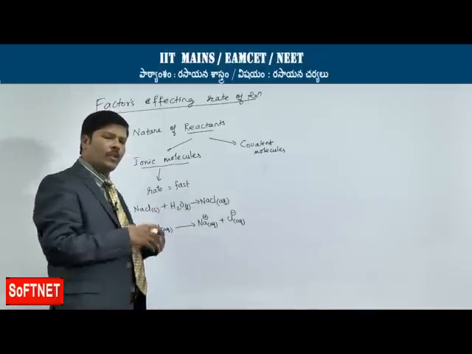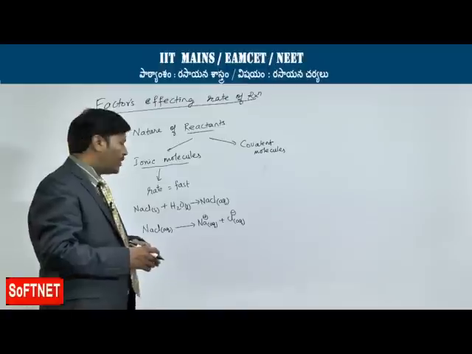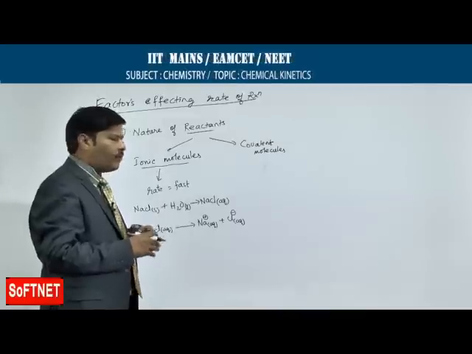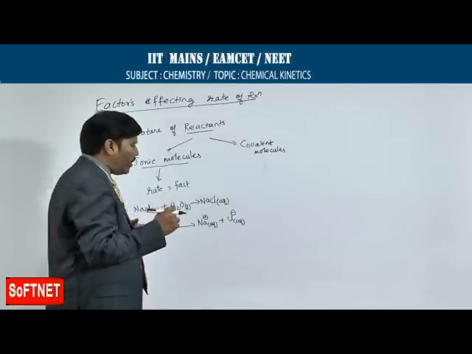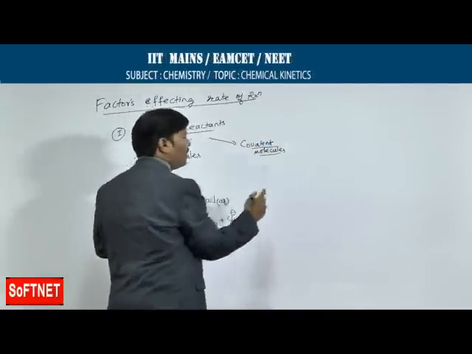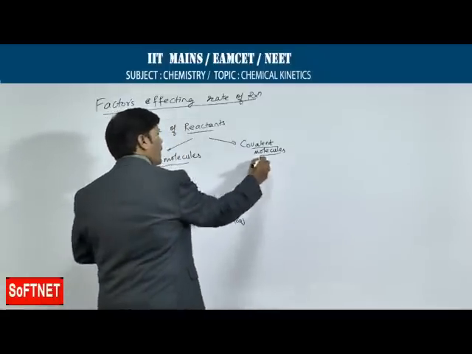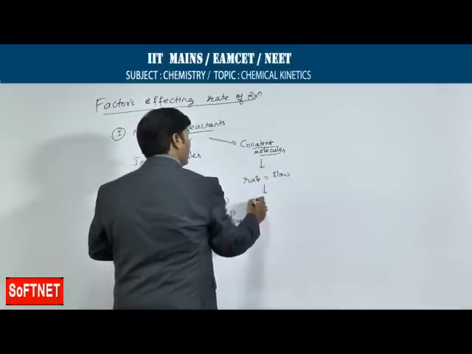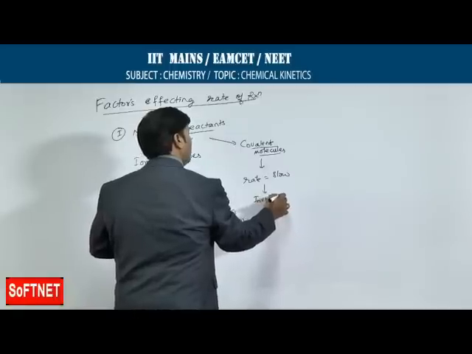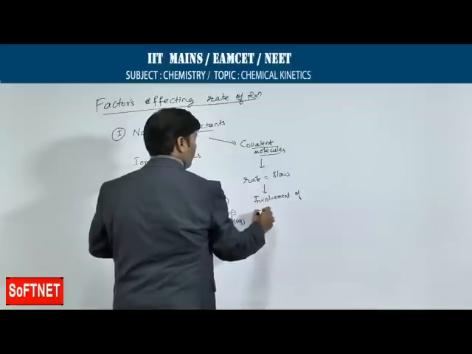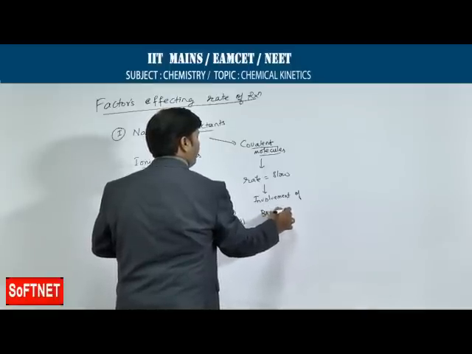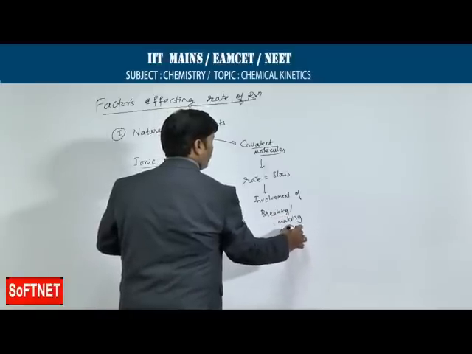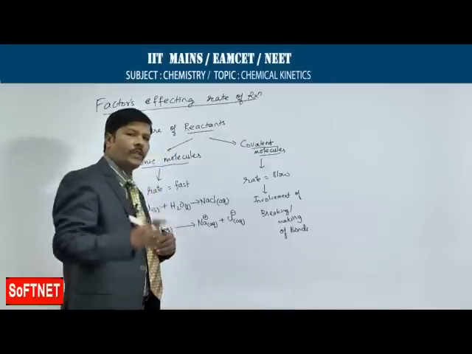Once the salt is dissolved in water, the salt by itself undergoes dissociation, it will break its lattice and spontaneously it forms ions. So, there is no such breaking and making of bonds involved in the case of ionic molecules. But if you are going for the covalent molecules, yes, there is an involvement of making and breaking of bonds. So, here in the case of covalent molecules, the rate is slow. It is slow because of involvement of breaking and making of bonds. That is why the rate of reaction is slow.